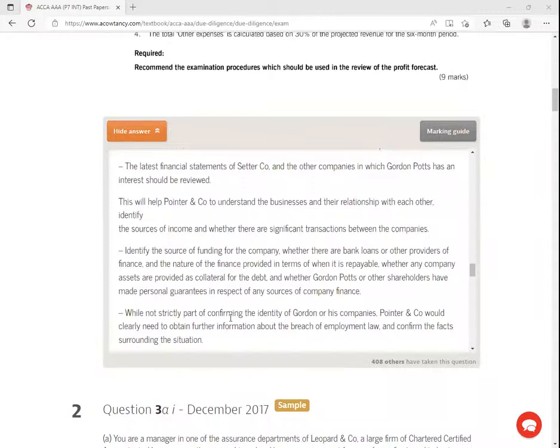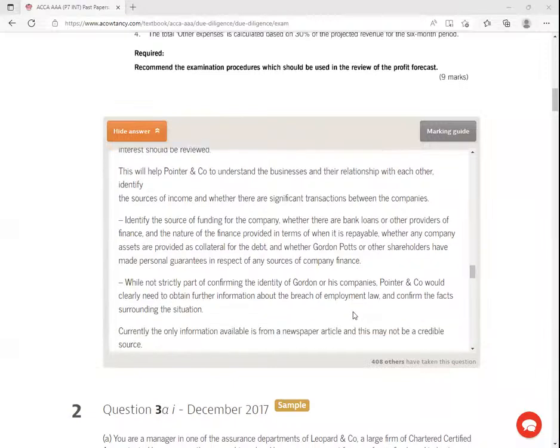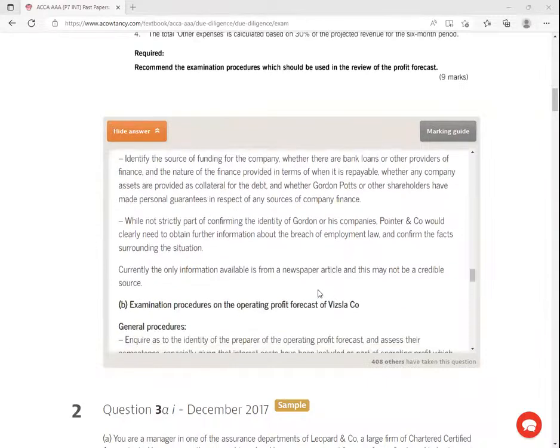While not strictly part of confirming the identity of Golden or its companies, Pointer and the company would clearly need to obtain further information about the breach of the employment law. I would want to go this way. Of course, it's going to be quite rough, but I'll have to ask for this information. Currently, the information available is from a newspaper article, and this may not be credible.